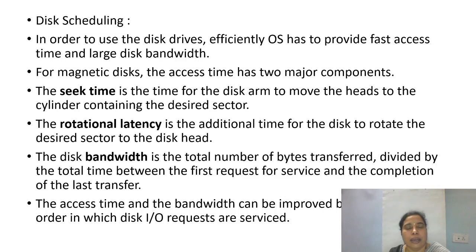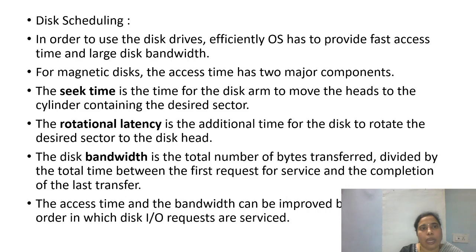And coming to the disk scheduling algorithms, as we know, the disk area is organized into sectors and tracks, and a sector is the smallest unit of data storage provided by the disk.